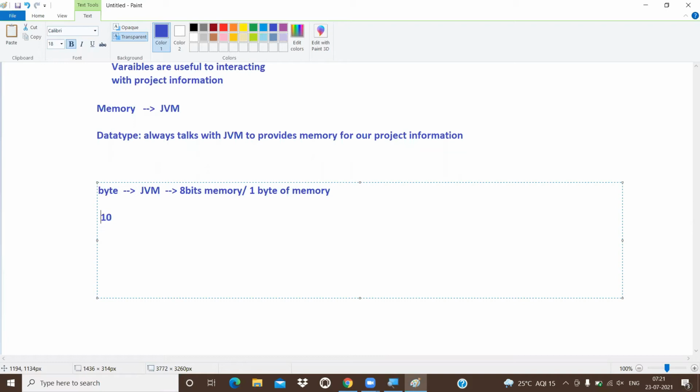For example, our input is 10. Is 10 directly understood by the machine? No. 10 is in decimal format, our own understandable format. This format is not understood by the machine. The machine requires binary format, the binary number system. Then how will it be converted into the binary number system?